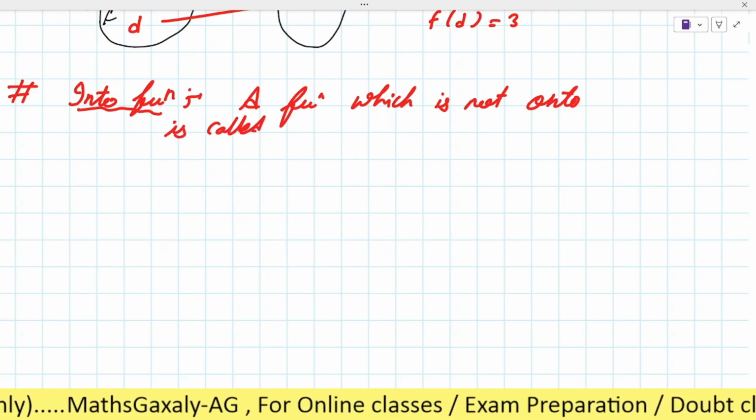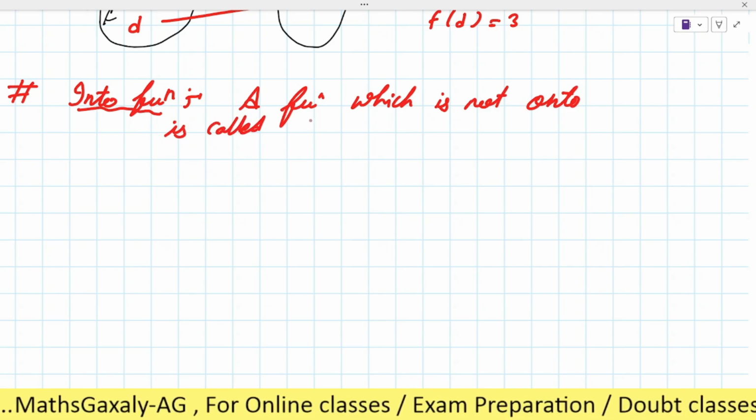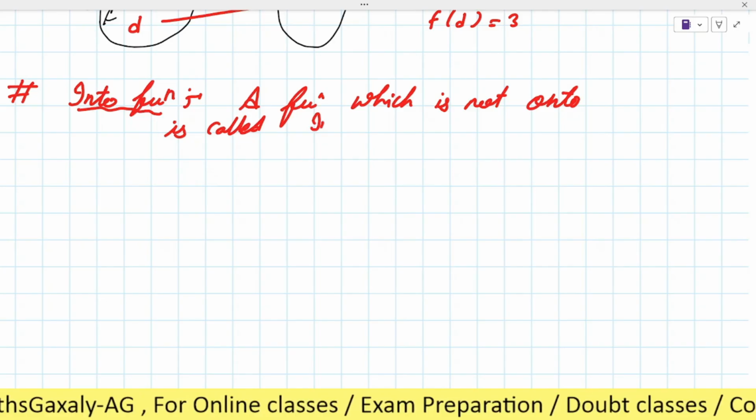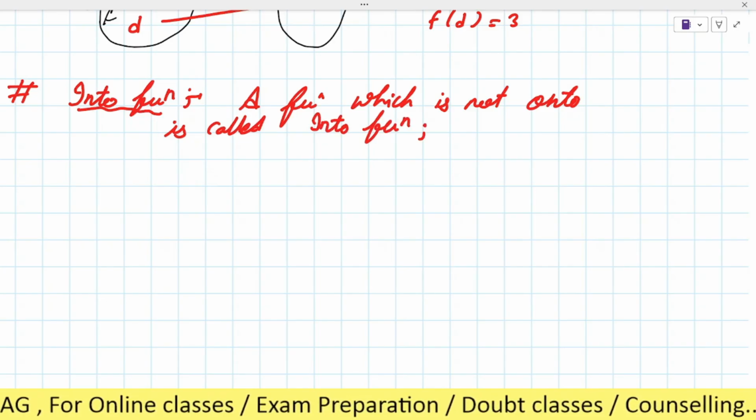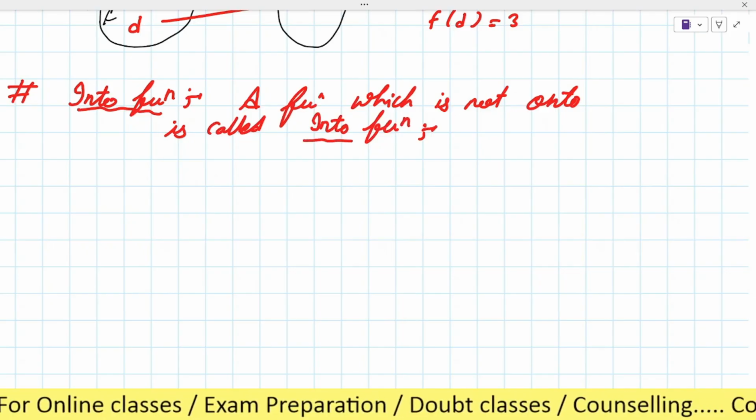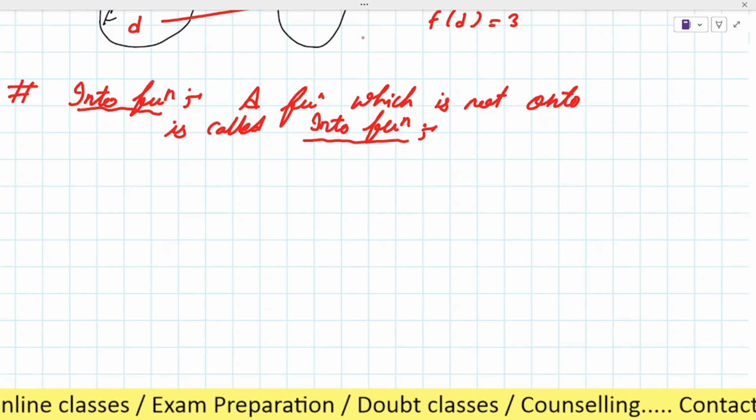A function which is not onto is called into function.